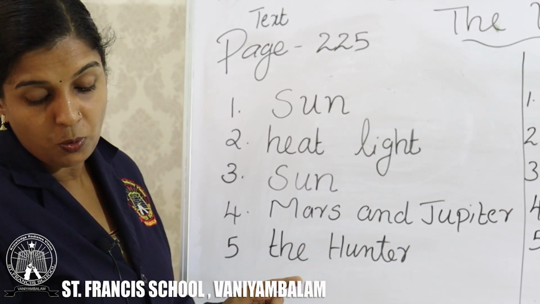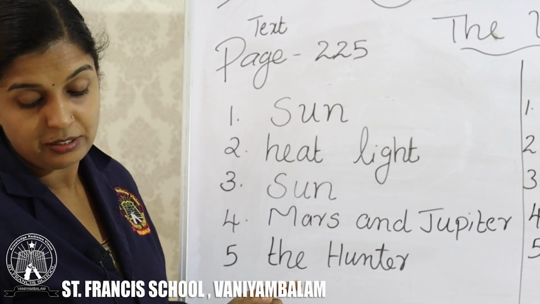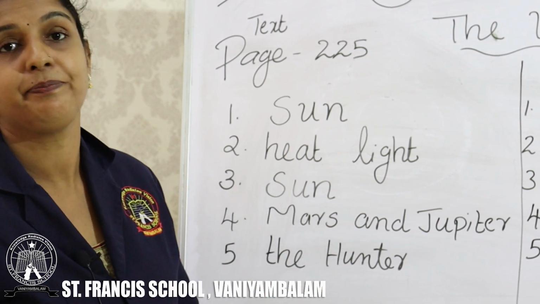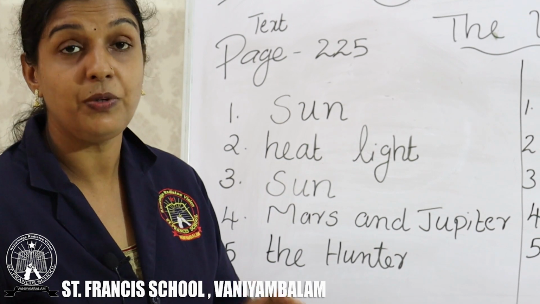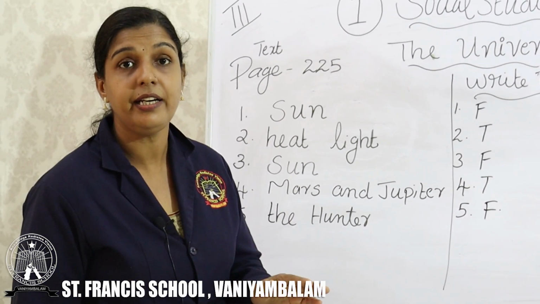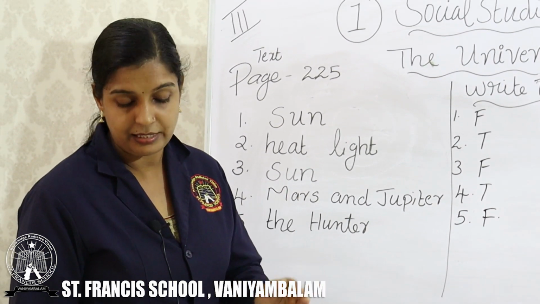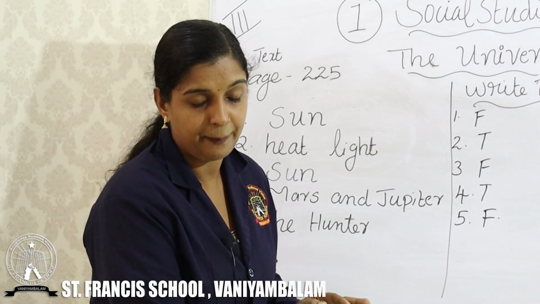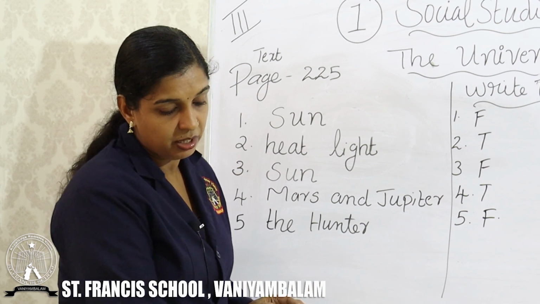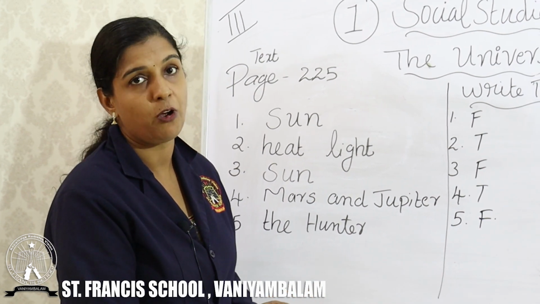And Orion is also referred to as the hunter. Write the question neatly. It's a new lesson and the notebook must be very neat. Write the title and start writing the fill in the blanks. And the next page 226, the true or false.